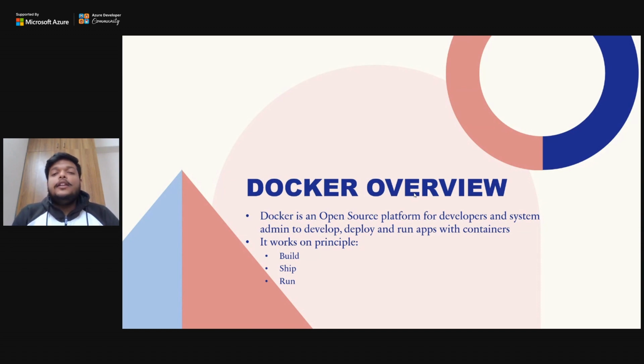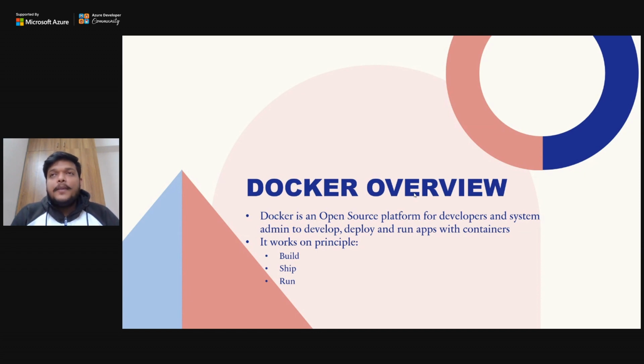So basically the principle on which Docker runs is building, shipping and running. By building, I mean that whenever you create any Docker image, you first need to build it, right? Whenever you need to use something, first you need to build it. That is a common phenomenon of life also. Similarly with Docker, first you need to build that application. By building, I mean you import all the dependencies, you import all your code, the code which you must deliver to the client, not the secrets, right? It is best practice to import the secrets as an external variable, but that is a completely different thing. So this is how you build an application.